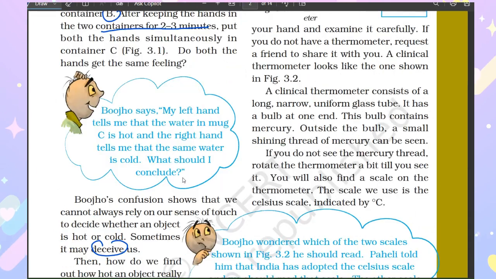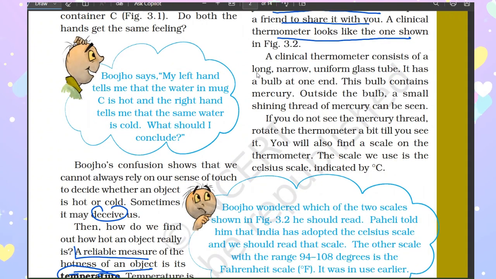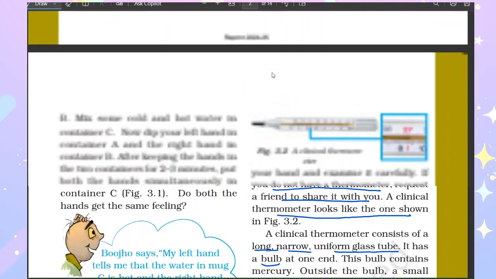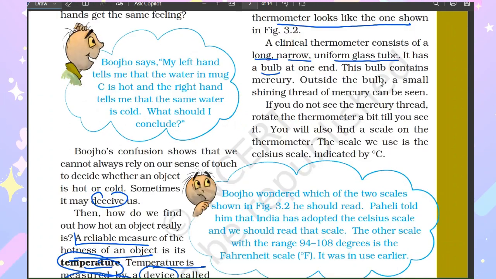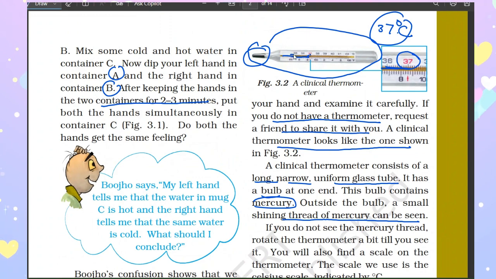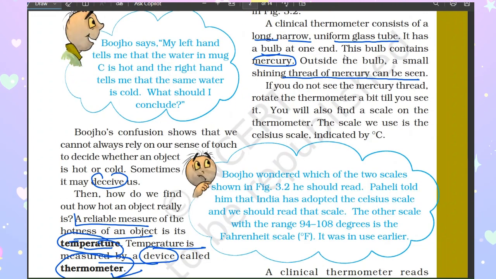Hold the thermometer in your hand and examine it carefully. If you do not have a thermometer, request a friend to share with you. A clinical thermometer looks like the one shown here. It consists of a long, narrow, uniform glass tube. It has a bulb at one end. This bulb contains mercury. Outside the bulb, a small shining thread of mercury can be seen, which is moving. It will show you the temperature. If you do not see the mercury thread, rotate the thermometer a bit till you see it.